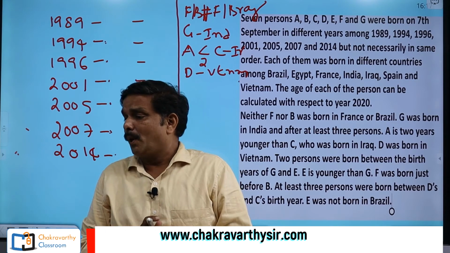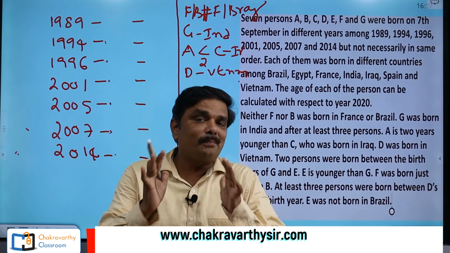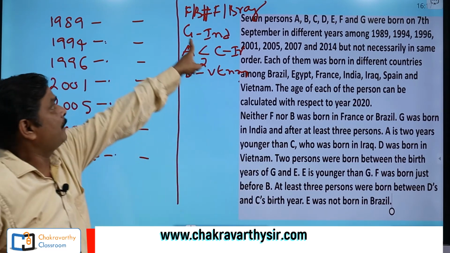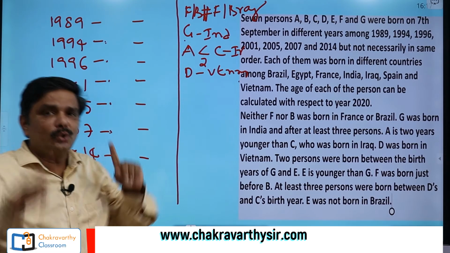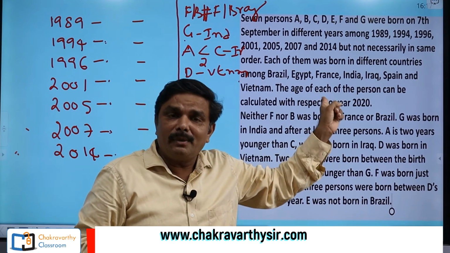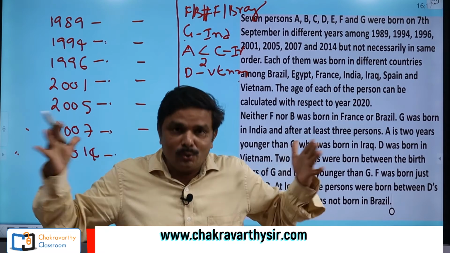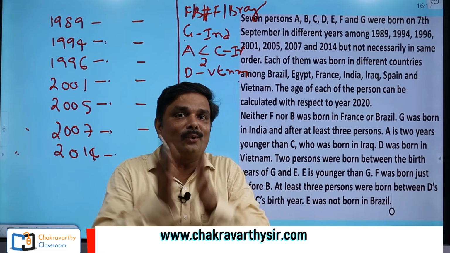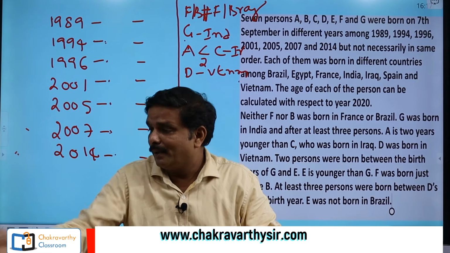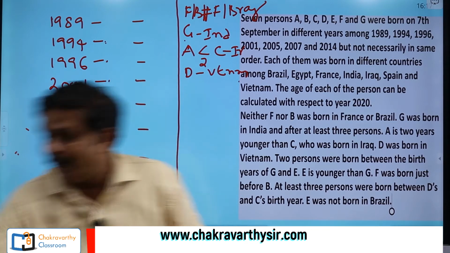Then go for the next one here. 2 persons were born between the birth of G and E. Most important information. Why is this most important? Because I already have some clue with G. Your mind must work in this way. Already some information is given about G, and again they are giving one more clue with G. So you need to combine these two and try to find out the hidden data from that, which is useful for us. Alright, now the information is 2 persons are born between G and E.